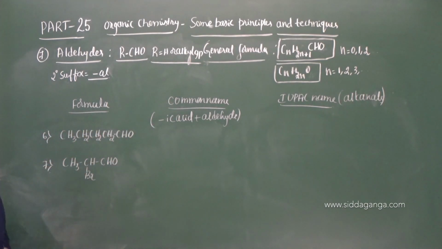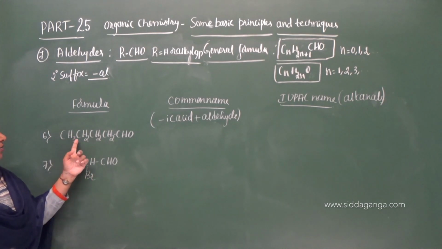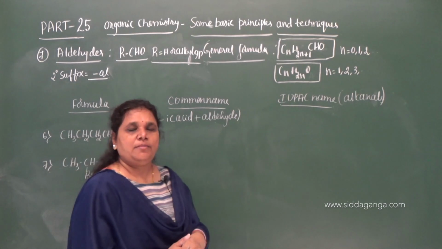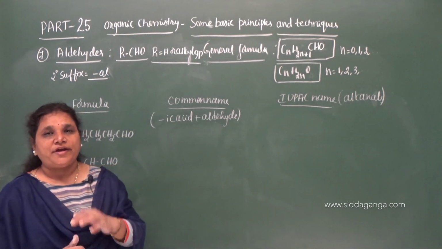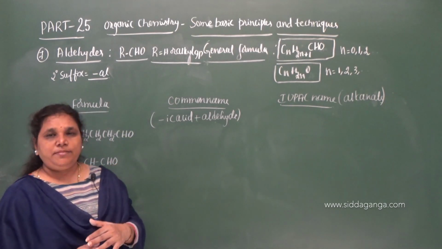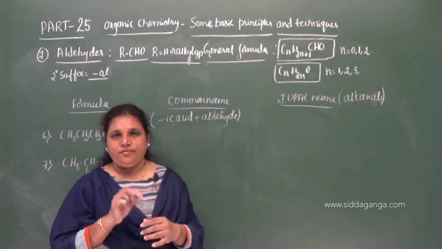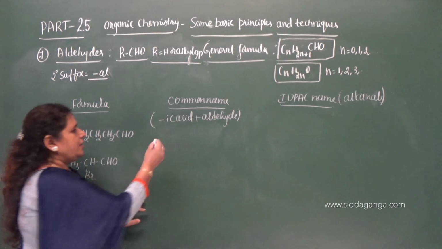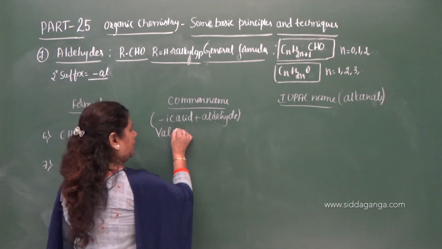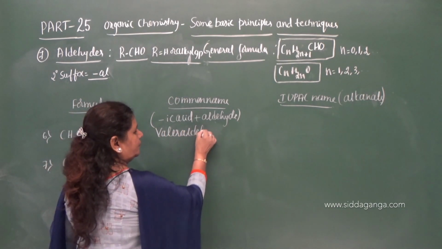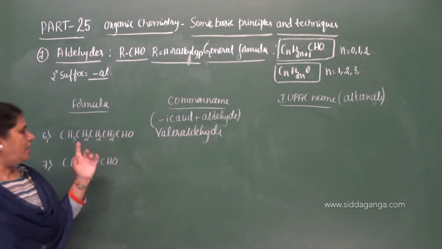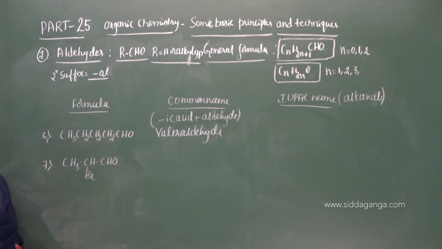Now look at this compound 1, 2, 3, 4, 5. And what is the common name of the carboxylic acid containing 5 carbon atoms? The common name is valeric acid, from which you have to remove ic acid and add the word aldehyde, then the name will be valeraldehyde. Valeraldehyde is the common name for the aldehyde containing 5 carbon atoms.